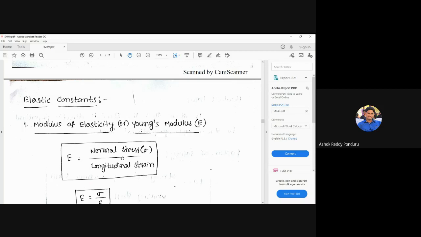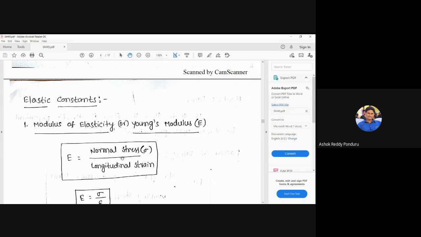These elastic constants are very, very important while designing a member based on the stiffness criteria. I already told you that the first criterion is strength and the second is stiffness. In the first class, I said that in the stiffness criteria we calculate the deformation. For a bar, delta is equal to PL divided by AE.